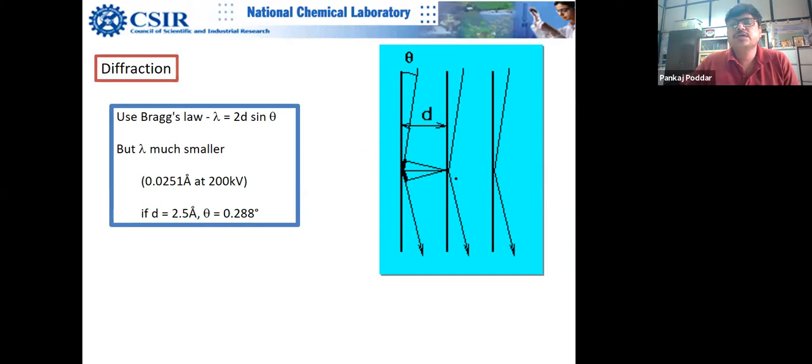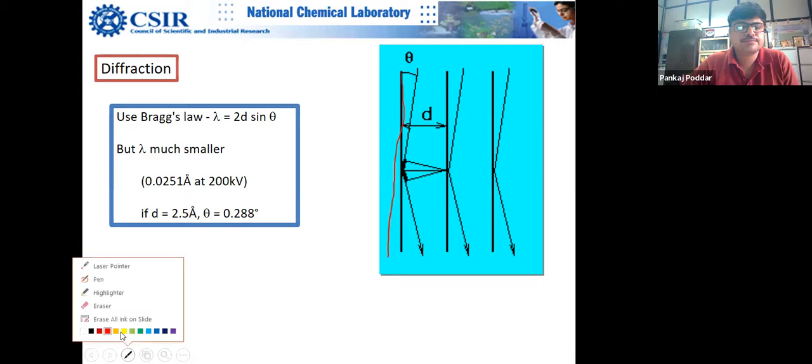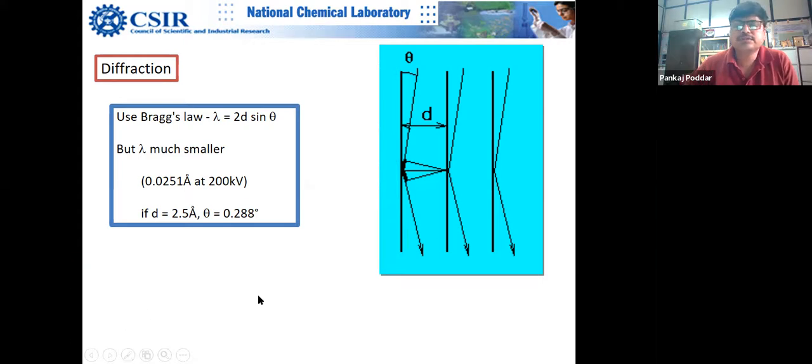Now you can see that these solid lines are your lattice planes. Let me erase this. These solid lines are your atomic planes, this one and this one and this one. And these are the incoming electron directions.